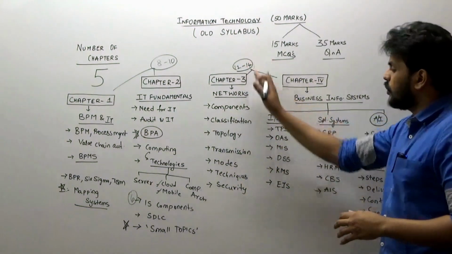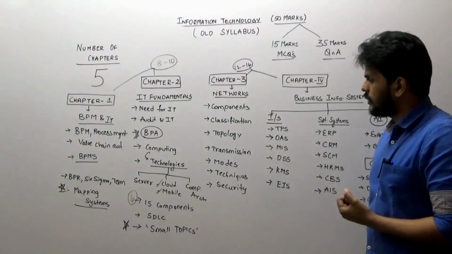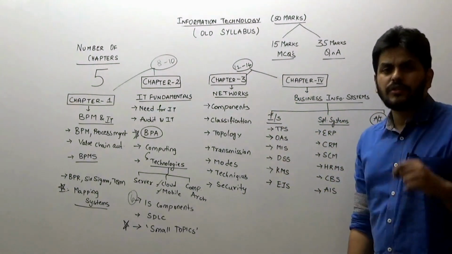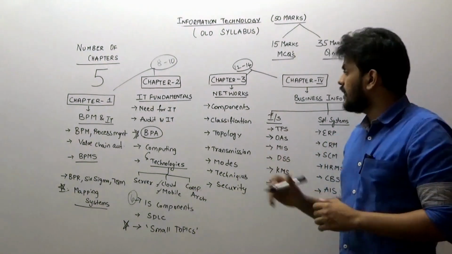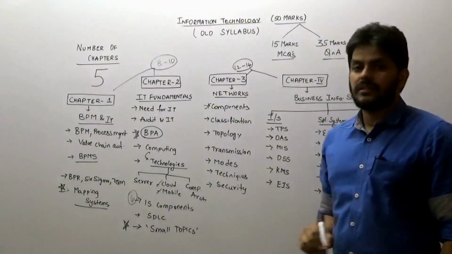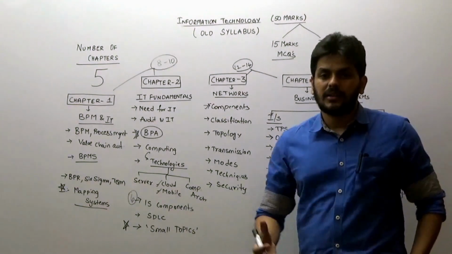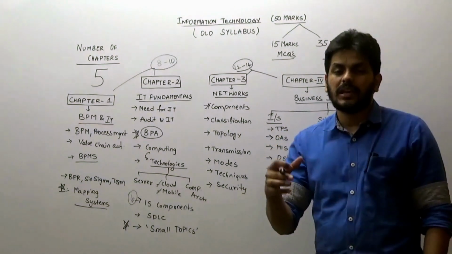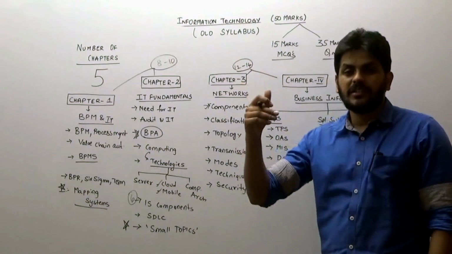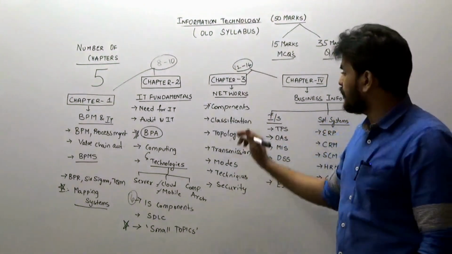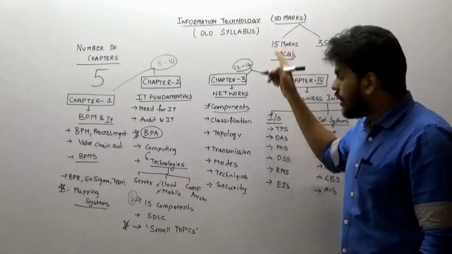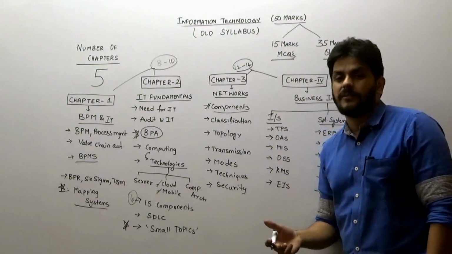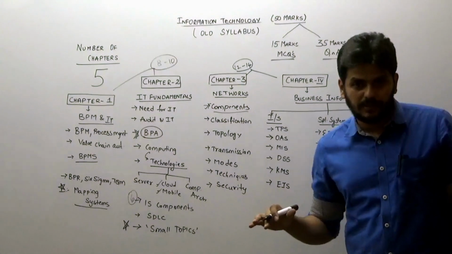And then you can as well talk about the third chapter, which is the most scoring chapter, and of course a lot of content is there again. Network components, all the parts of a network, right from a computer to communication, then hub, router, bridges, repeaters, gateway, that entire set of components. They can be even part of MCQs, or they can also be asked as a short question. So that is a topic that I don't want you to miss.